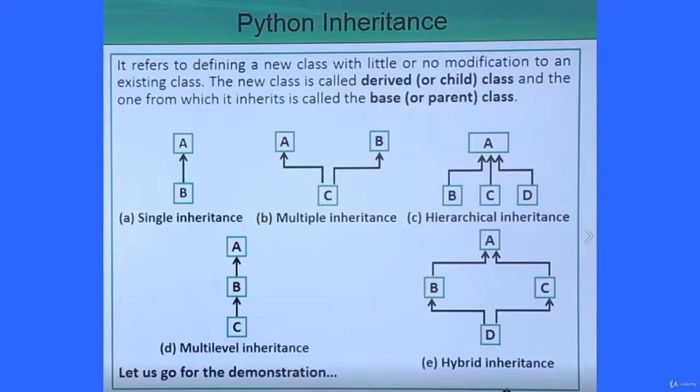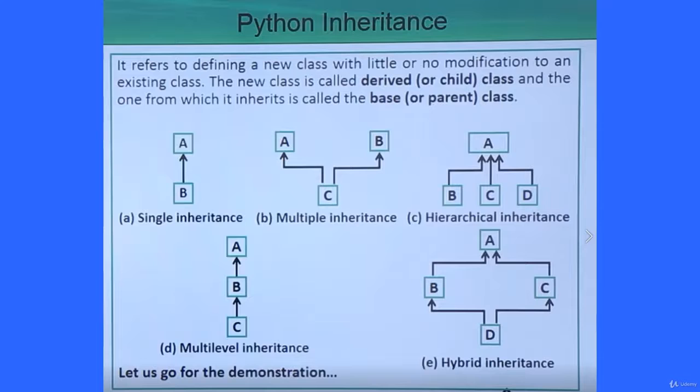We also have hybrid inheritance. What is the meaning of hybrid inheritance? Here you see there is one base class, these are the derived classes, and now for this D, B and C are the base classes and D is the derived class. So that is known as hybrid inheritance. It is actually nothing but hierarchical multiple inheritance.